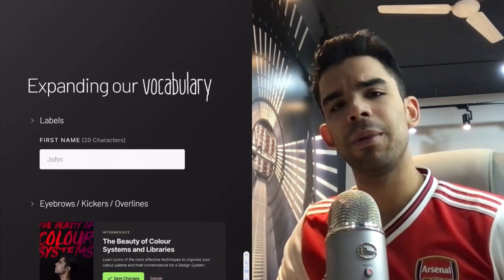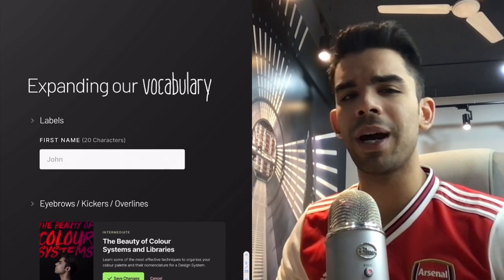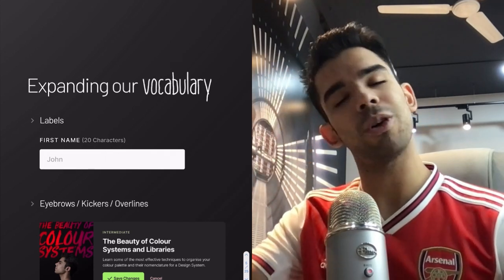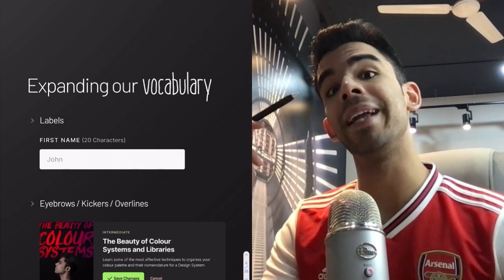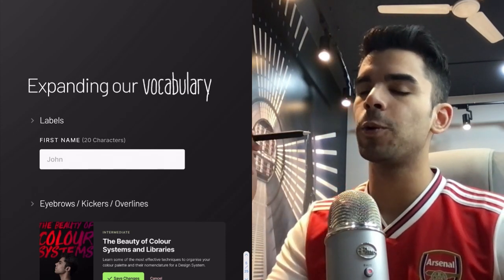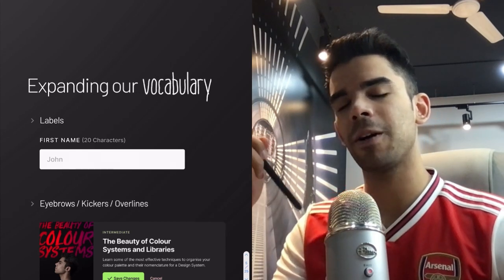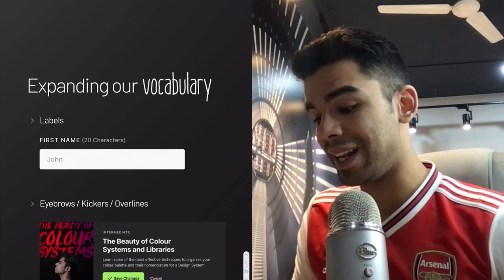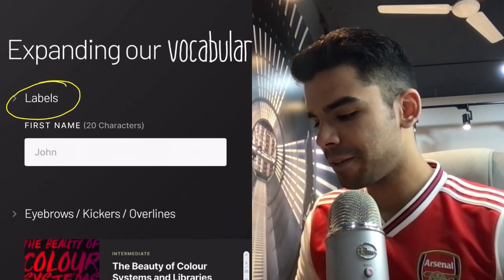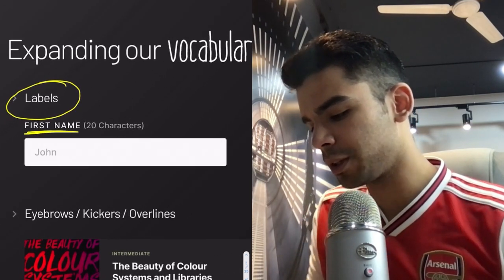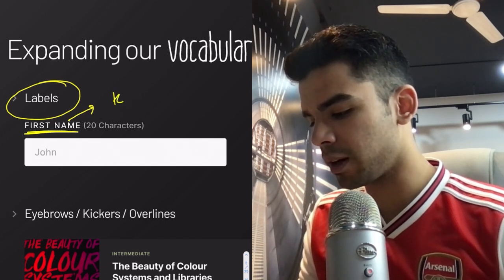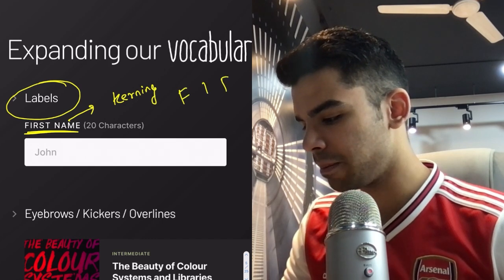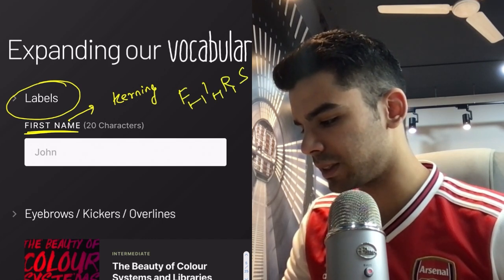Let's expand our vocabulary, because when you make systems, you have to allocate specific text styles to specific components of your UI. So one text style will be dedicated to headline, one to subtext and paragraph, but there are a few components that people often miss out. One of those is labels. So when you have an input field, you often have this label on the top, which probably has more kerning than usual. Kerning is the space between these letters, right?